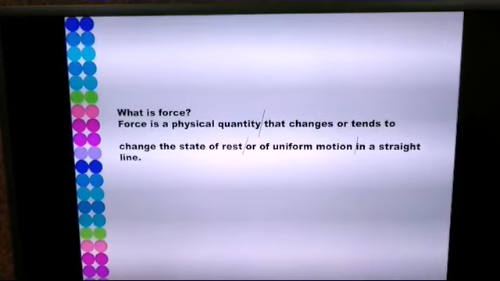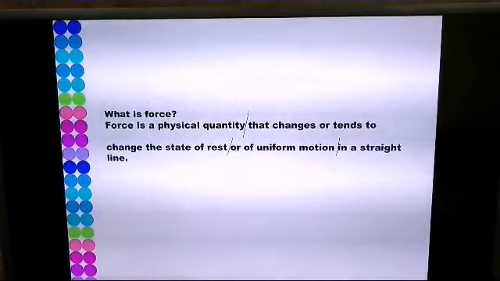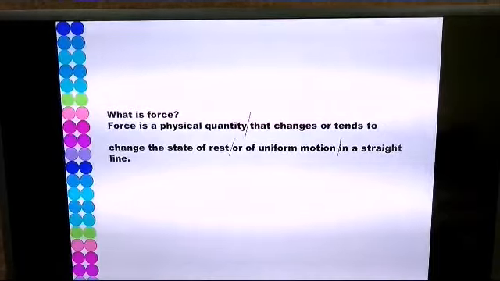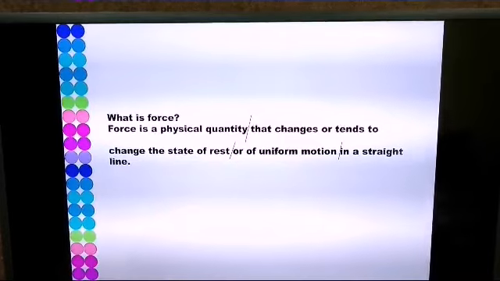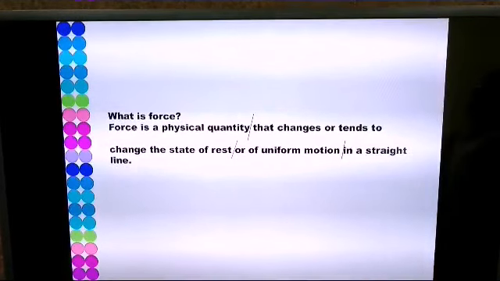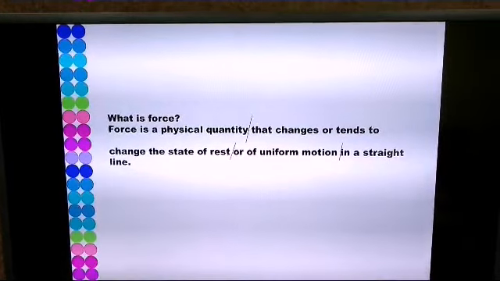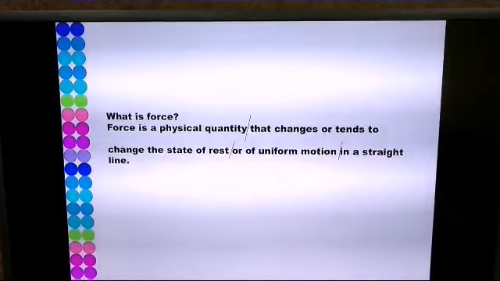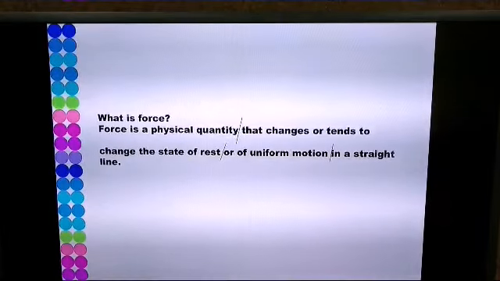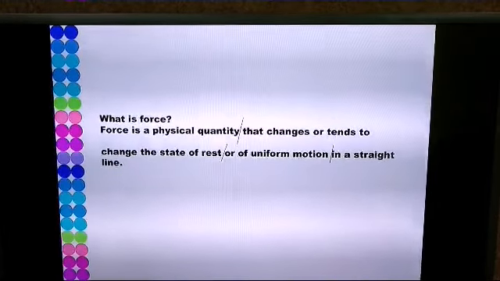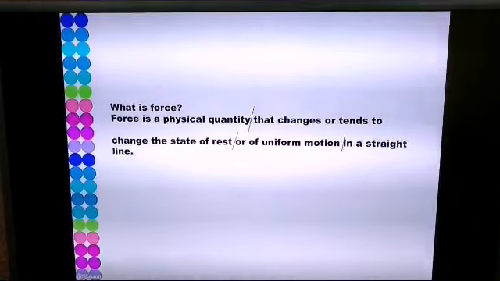Now, what happens when force is applied on an object which is at rest? When force is applied on an object at rest, it goes in a state of motion. What happens when force is applied on an object which is moving with uniform motion? In this case, the object may come to a state of rest, or its speed may increase or decrease, or its direction may change. And whenever force is applied on an object, the direction of the exerted or the applied force is always in a straight line.